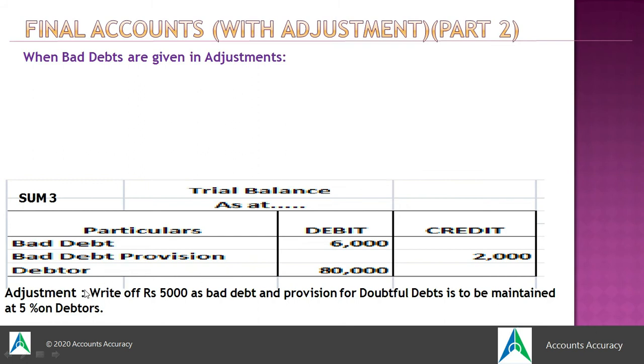Here in adjustments, it's been given that write off 5,000 bad debt. That means this is the further bad debt. We have already done this type of sum. Again, one more extra provision will be provided in adjustment to be created in the current year. So this is the new provision which is required to be created in this current year, and the provision which is provided in the trial balance, you have to remember that it is the old provision, that means the provision of last year, and the provision to be created in the current year will be given in adjustment. So let's see how the treatment will be done.